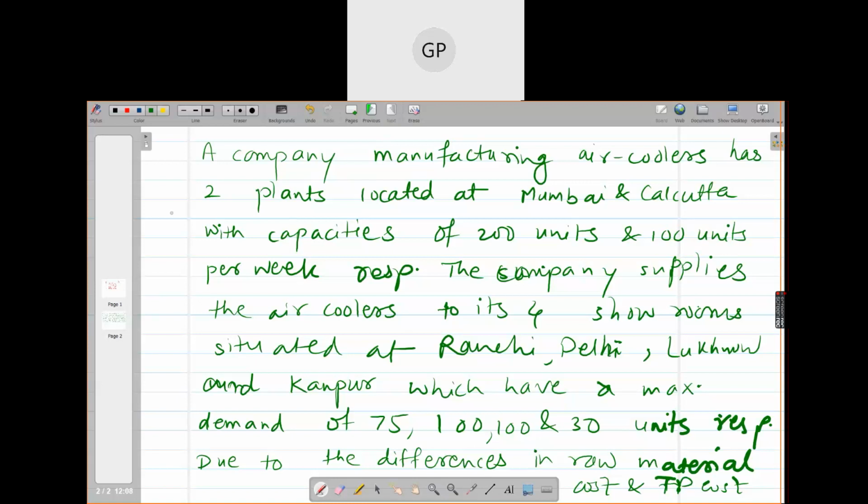So this is the word problem. We first have to formulate it into a TP.